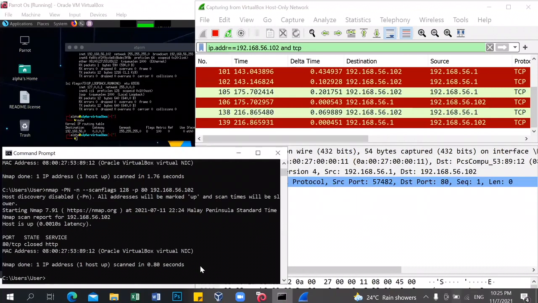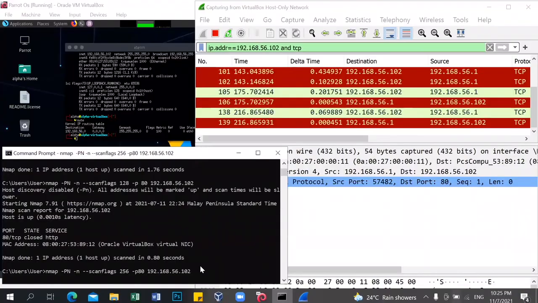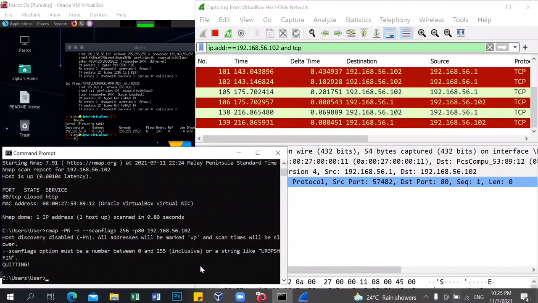And for the last, we will try scanflags 256. So for scanflags 256, we cannot scan and cannot capture in Wireshark because the number is only from 0 until 255.